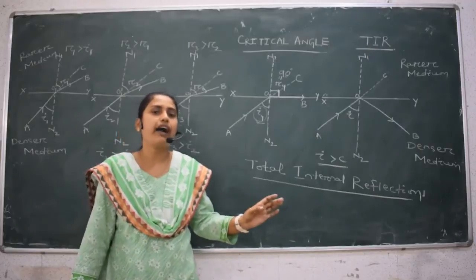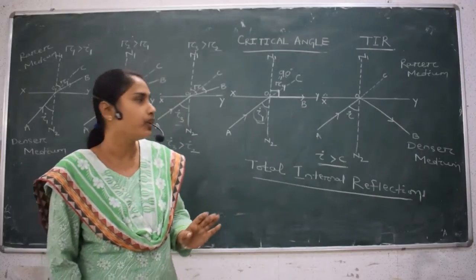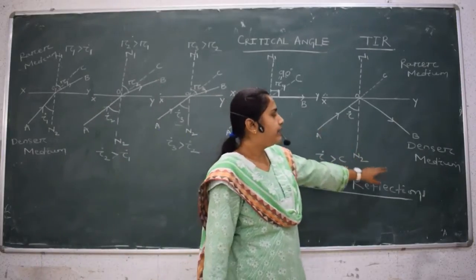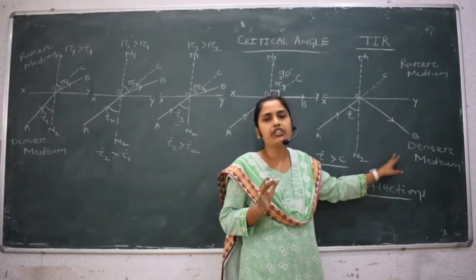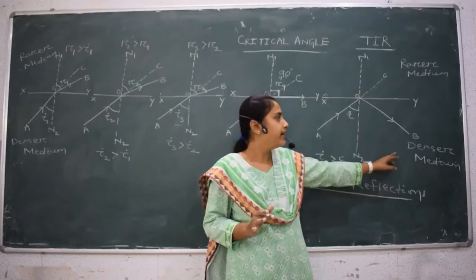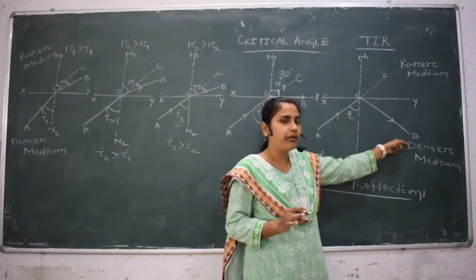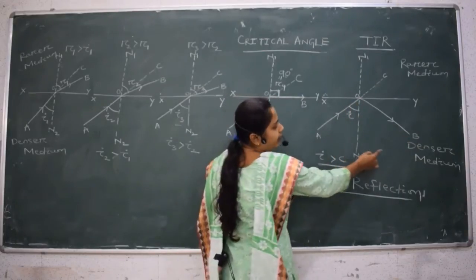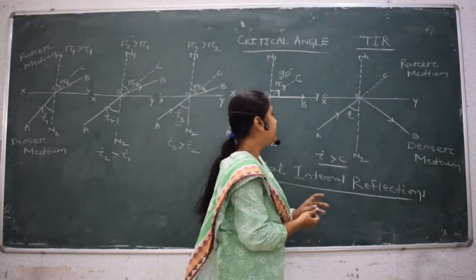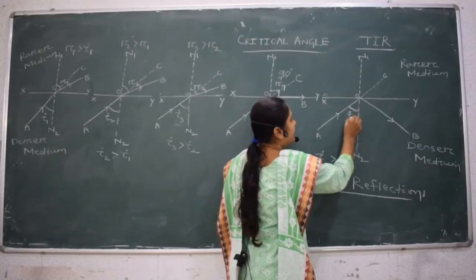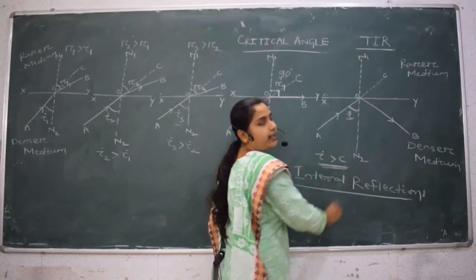Let us define total internal reflection. Total internal reflection is the phenomenon of light by virtue of which a ray of light is sent back to the same medium while traveling from a denser medium to a rarer medium, provided it is incident at an angle greater than the critical angle.